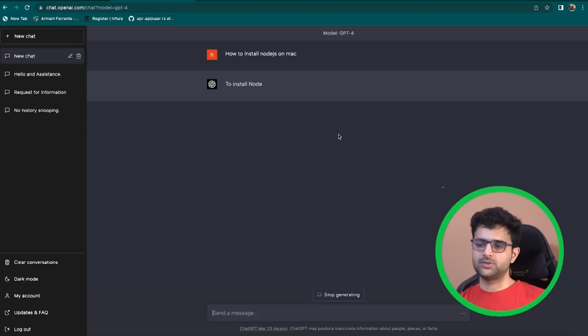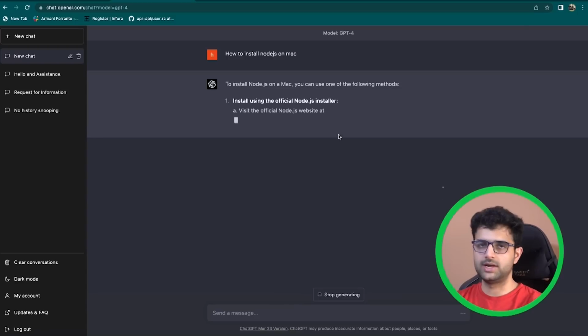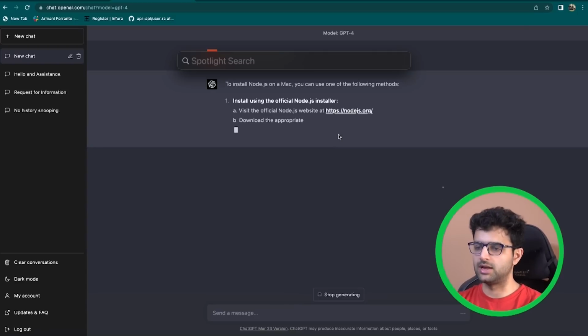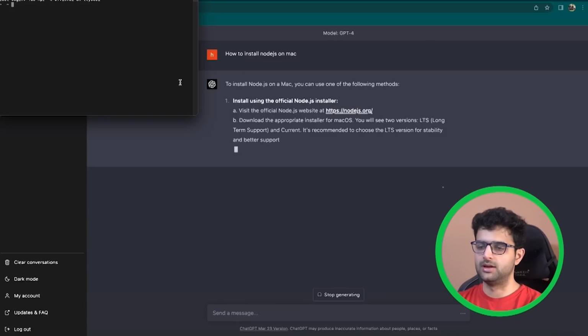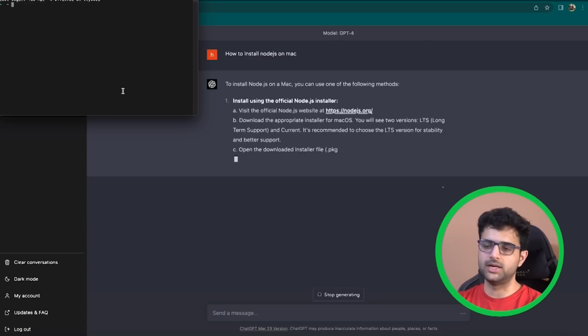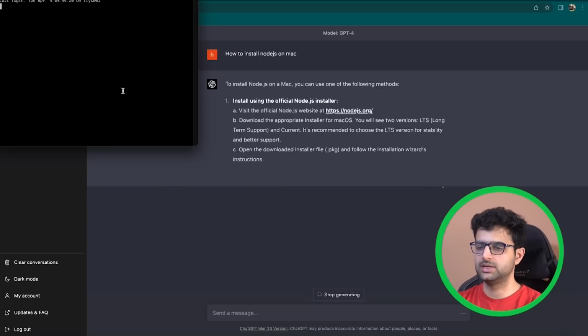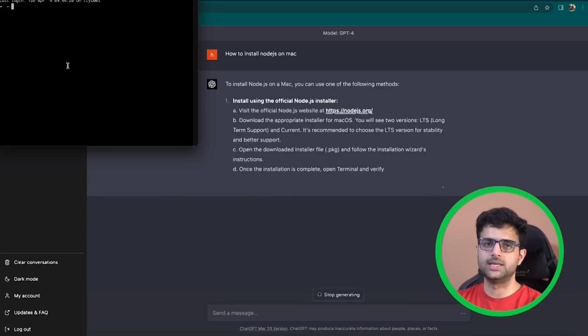I already have Node.js, so I don't have to do this, but I'm still doing this so that I can show you guys. You should also understand terminals, what terminals are. The Mac has a standard terminal. If you search for terminal, you'll see one here. You can install more complicated ones. I usually use iTerm these days. This is a terminal. You can basically run the same commands here.